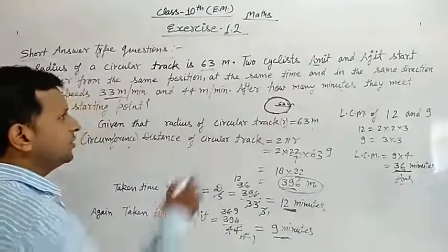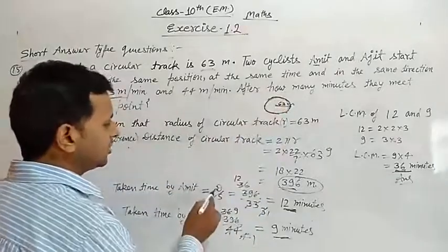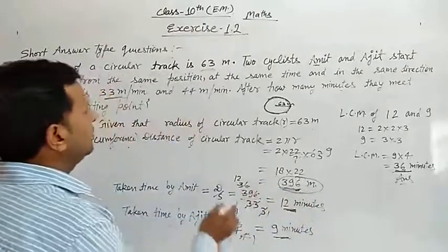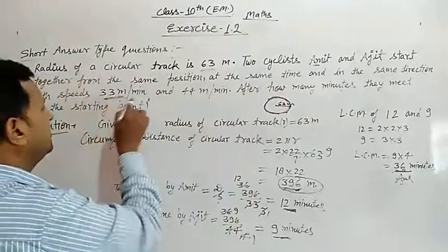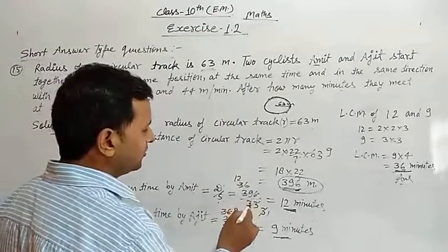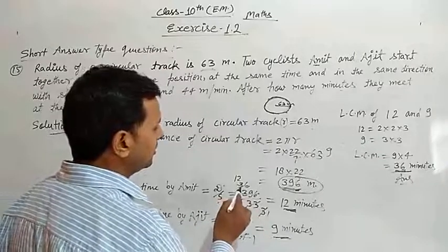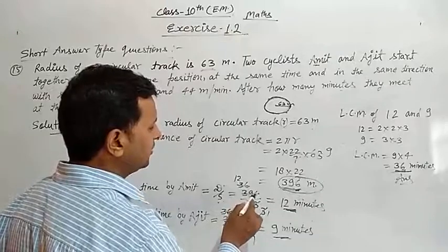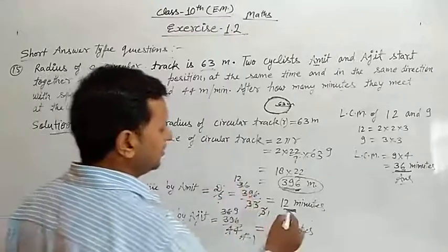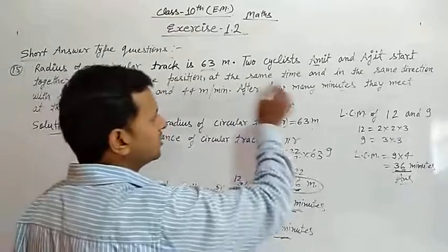So first of all we find the time taken by Amit to cover this distance, which is distance upon speed. The distance is 396 and the speed of Amit is 33 meters per minute. So 396 upon 33. We divide by 11: 396 divided by 11 is 36, and 33 divided by 11 is 3, so 36 upon 3 is 12. It means 12 minutes are taken by Amit to cover the circumference.